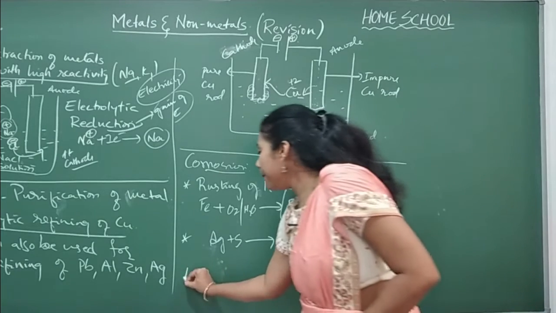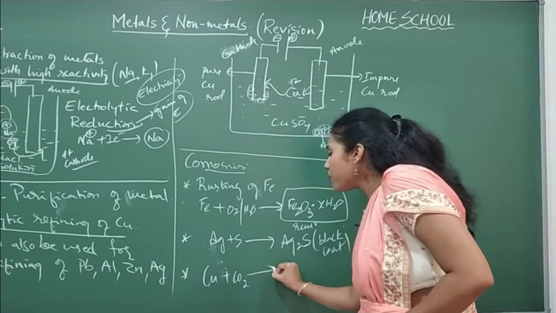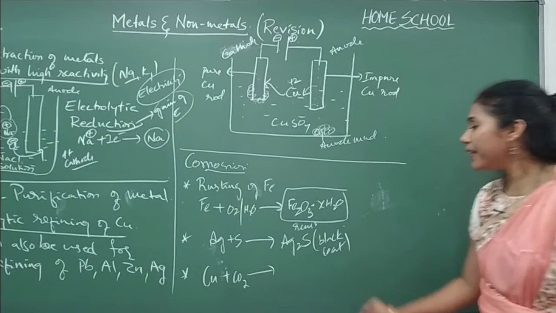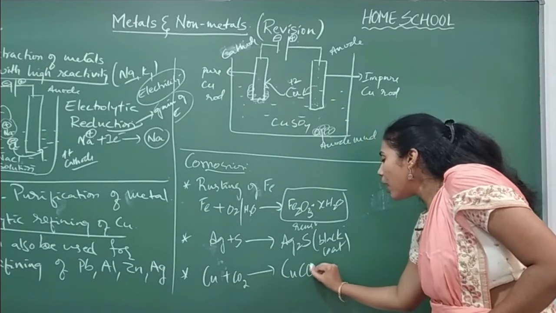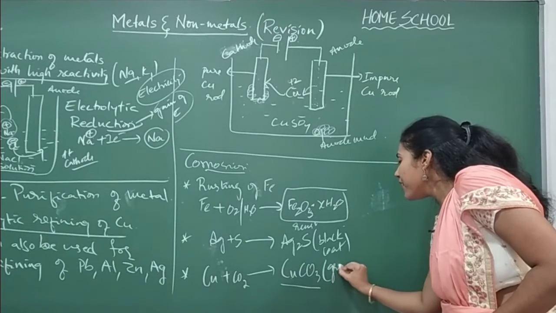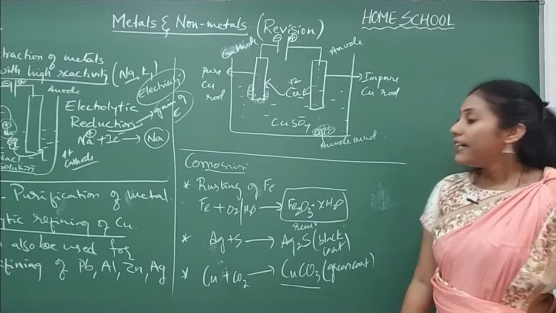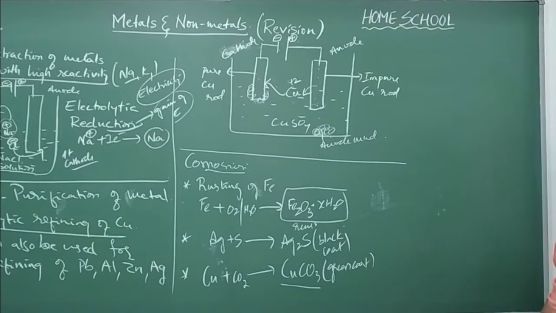And the next example is copper. Copper, when it is exposed to the atmosphere, can react with carbon dioxide and you will get copper carbonate. You know, this copper carbonate itself, we call it that green coat that appears on copper. These are the three examples for rusting.